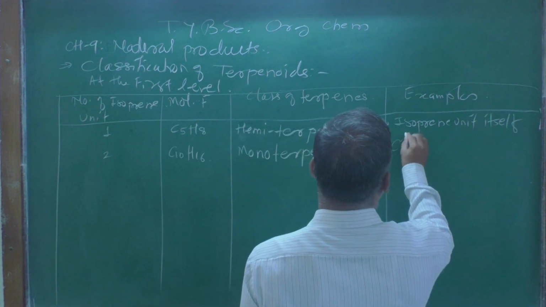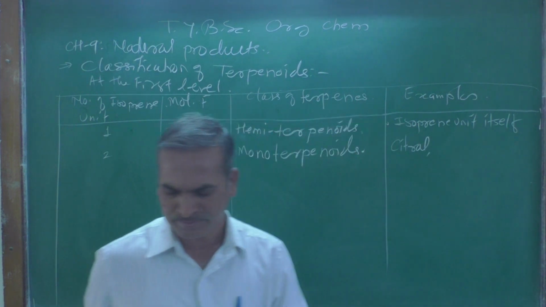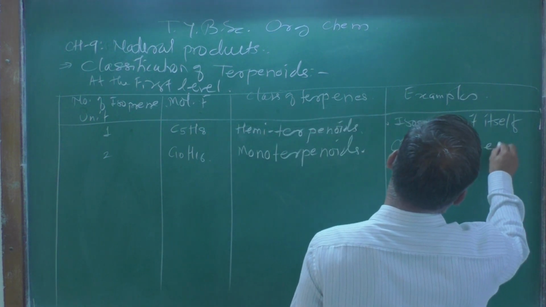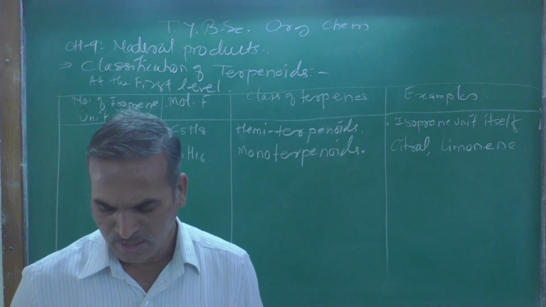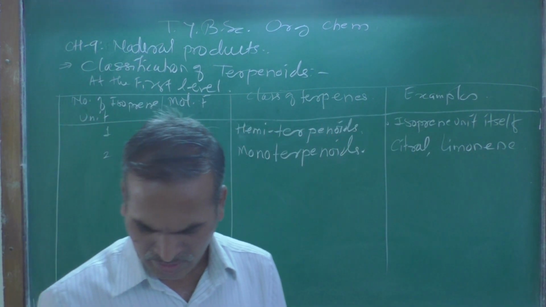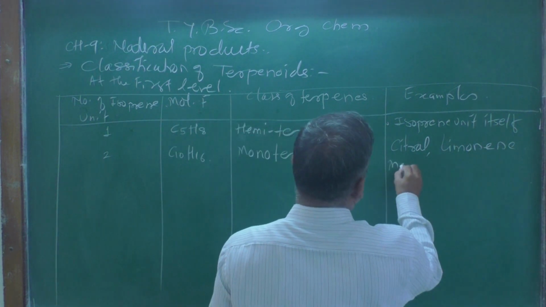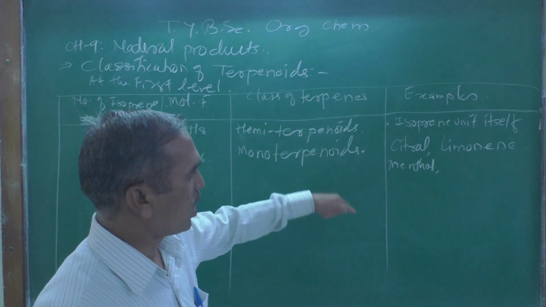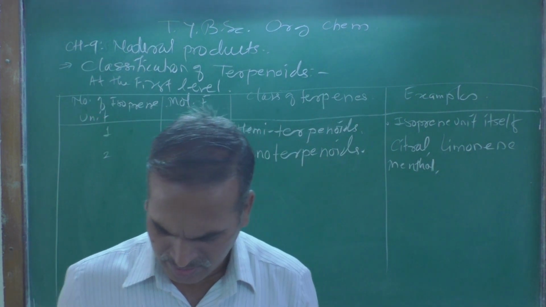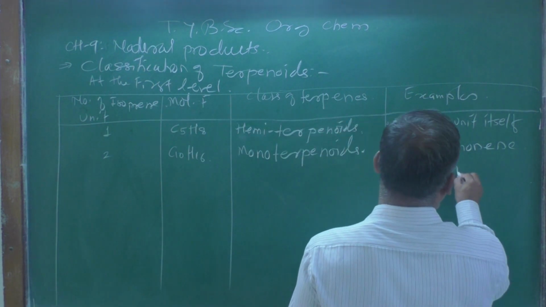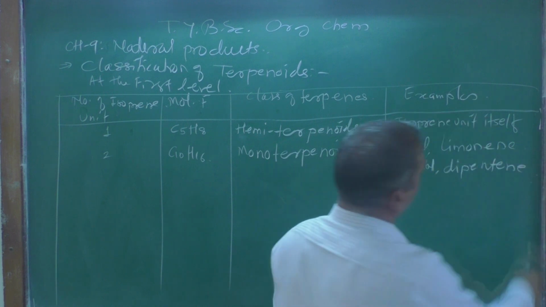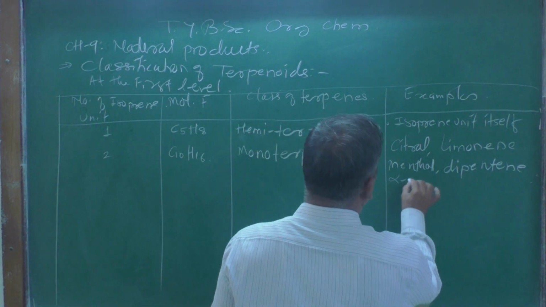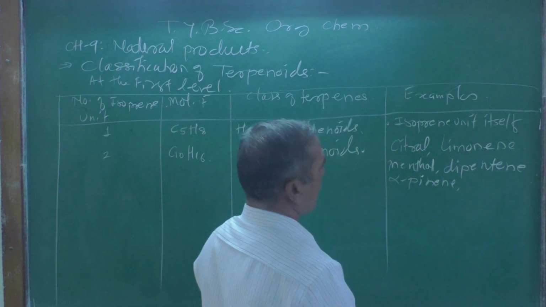The best examples are citral, limonene, menthol, dipentene, alpha pinene, then camphor.